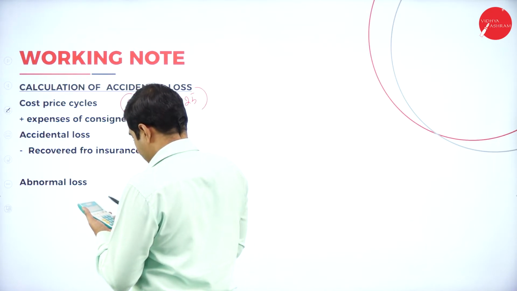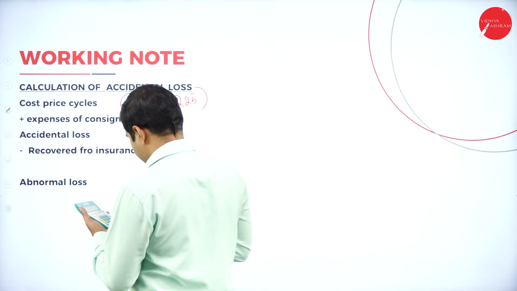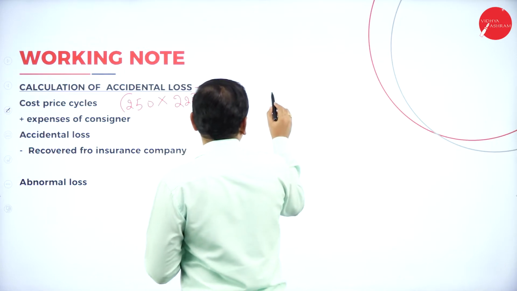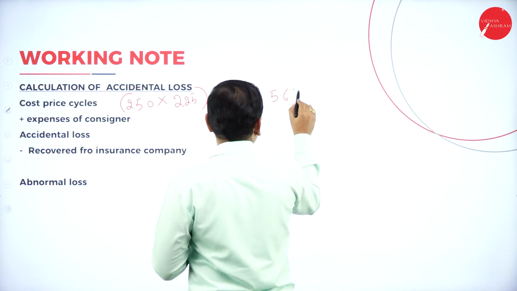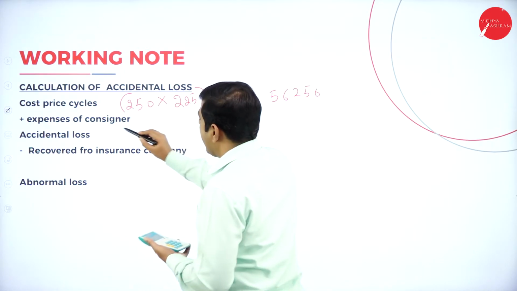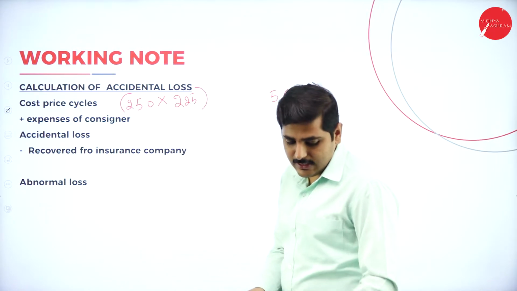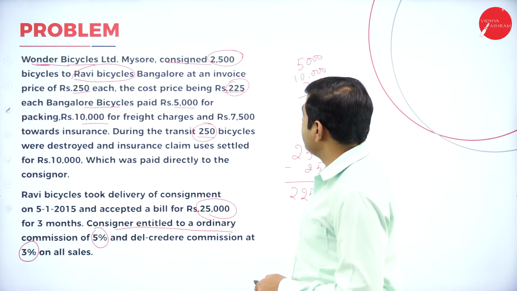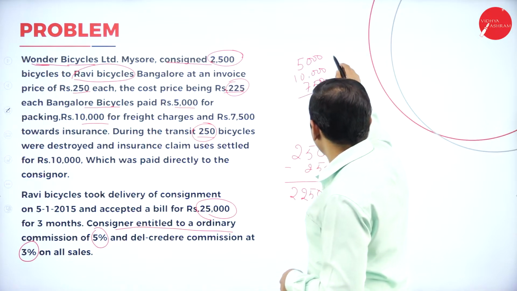So 250 into 225 equals 56,250. Add expenses of consignor. So what is the expense of consignor here? Let's add here. Here only we have.